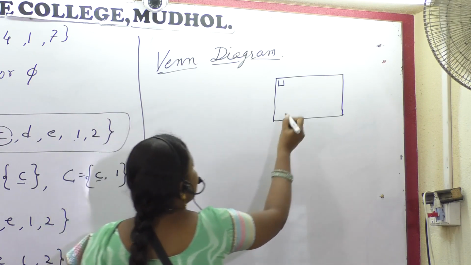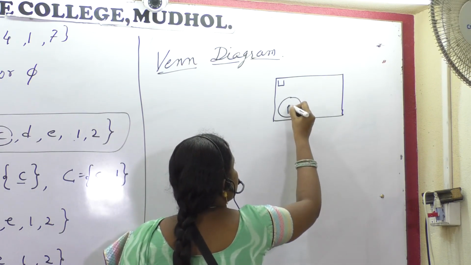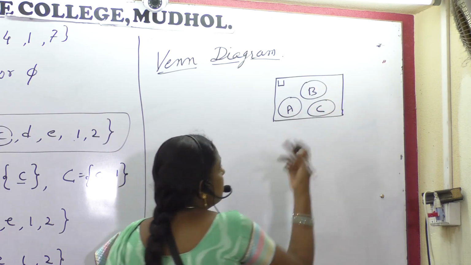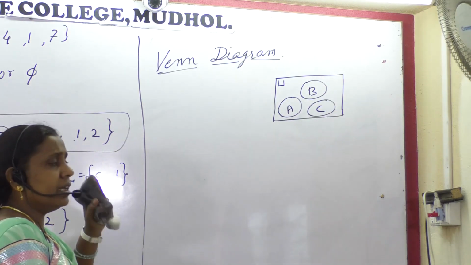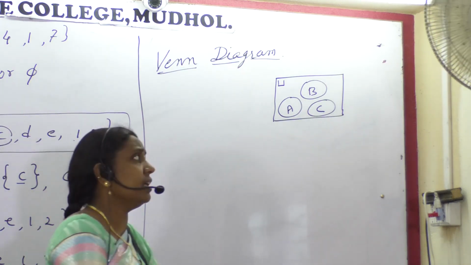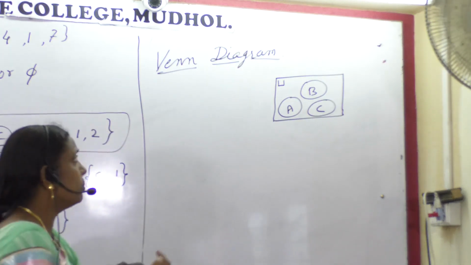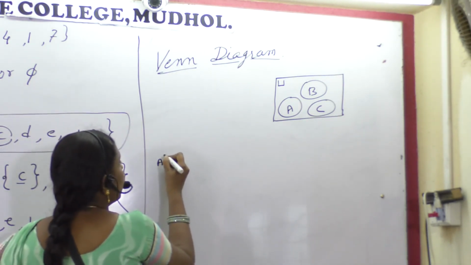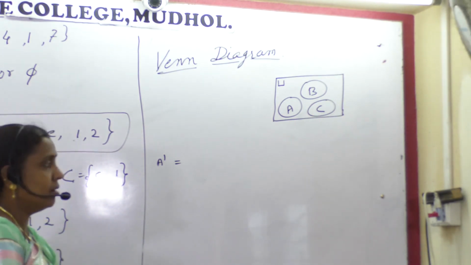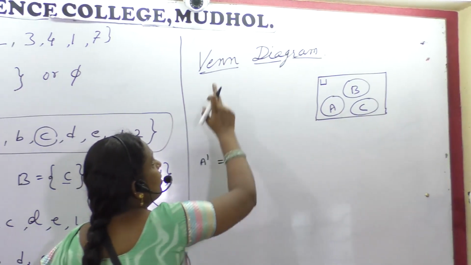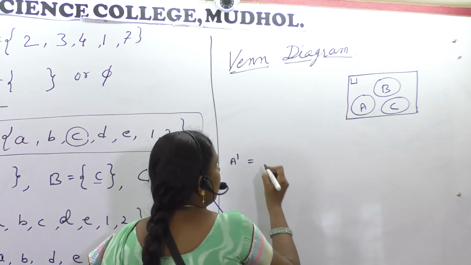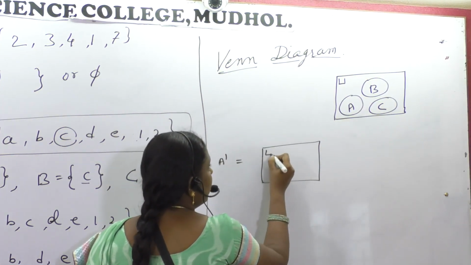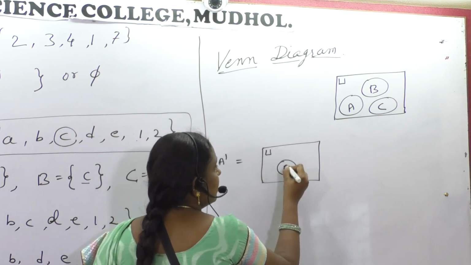You can put set A, set B like this. This is set A, this one is set B, this one is set C. It is according to the nature of the sets. If anything is common, where the common elements should be put, that we are going to understand. Suppose A dash is to be made using a Venn diagram. In that case, what to do? You have to put a rectangle, the universal set, and set A.